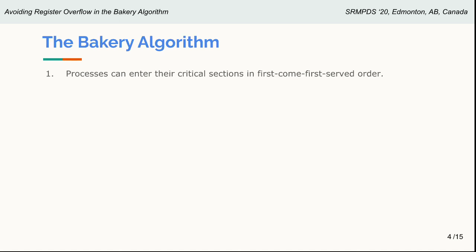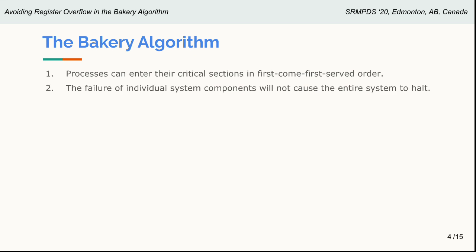The bakery algorithm has a number of properties. The first of them is that processes can enter their critical sections in first-come, first-served order, and the failure of an individual system component will not cause the entire system to halt. One of the two remarkable properties of the bakery algorithm is that no process writes into the memory location of other processes.